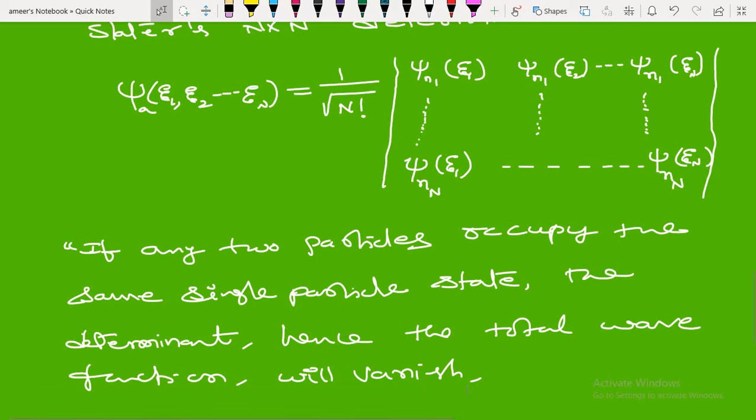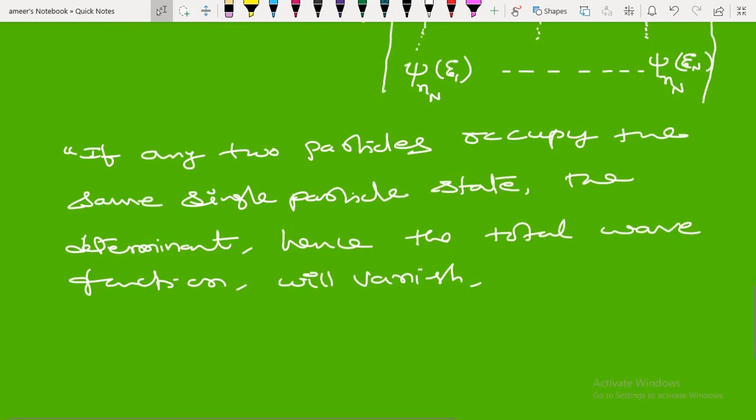So why will it vanish? If any two rows of the determinant are identical. So this is n1 and the second one n2 is also n1. Suppose n3 is also n1, then automatically the determinant will become 0.